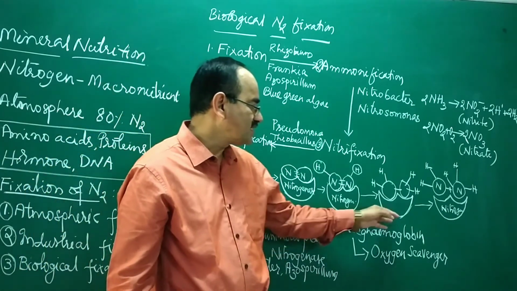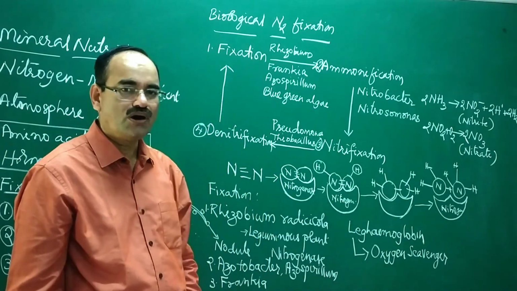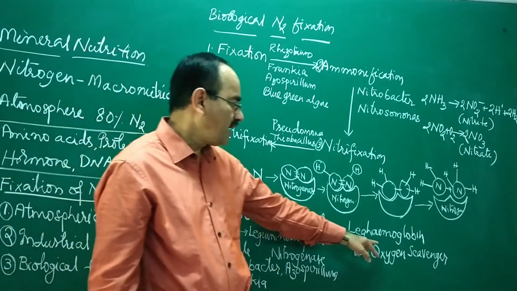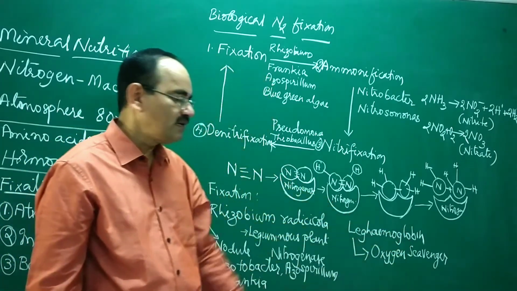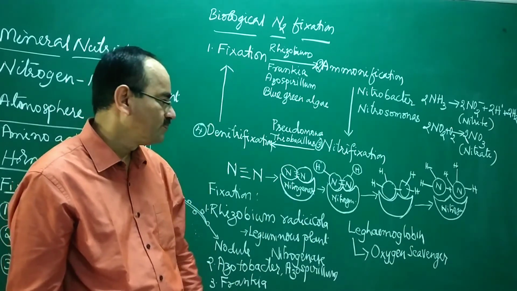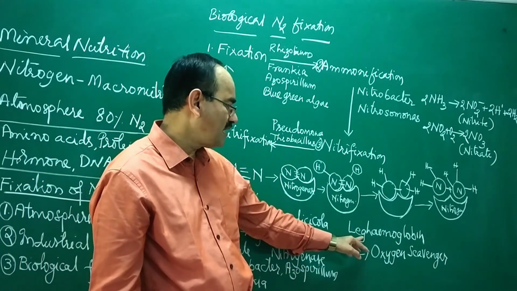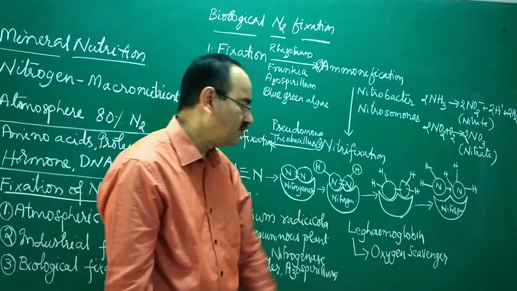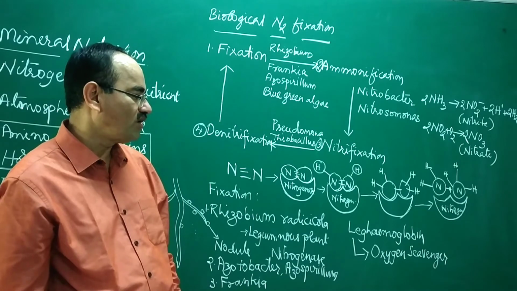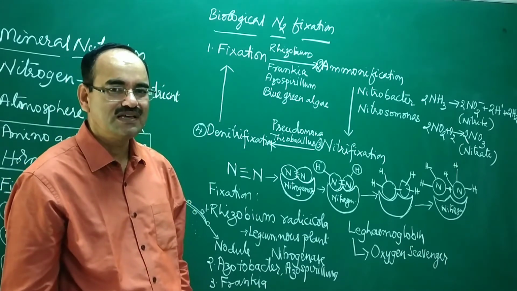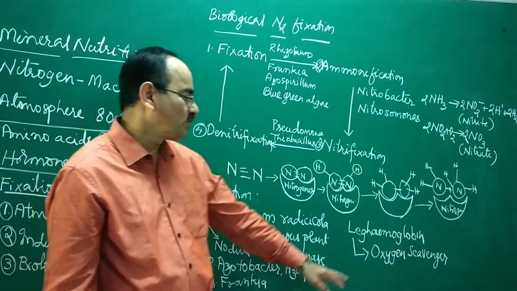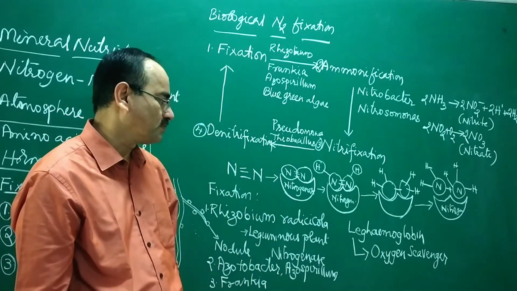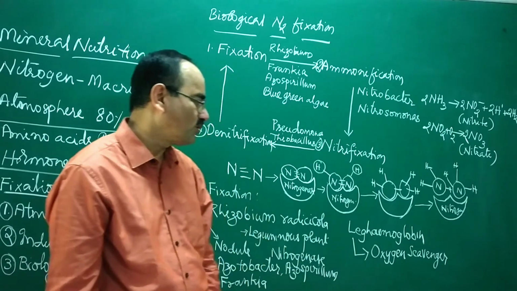And the nitrogenase enzyme requires an oxygen-free anaerobic condition, and this condition is provided by leghemoglobin. Interestingly, here leg means leguminous plant. You will wonder how there is hemoglobin in plants. Human hemoglobin and plant hemoglobin have no connection. Then why is it called hemoglobin?